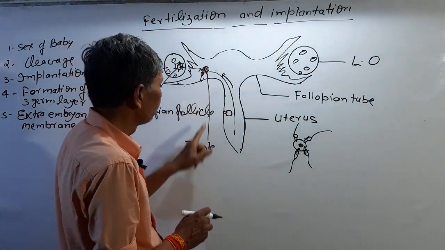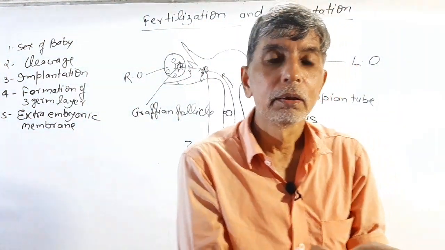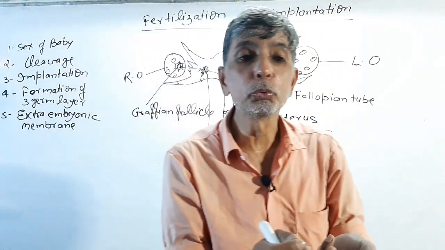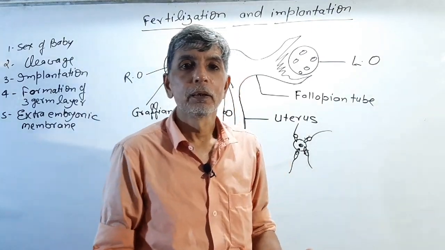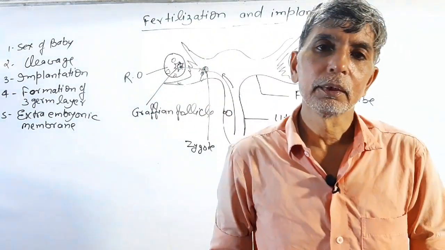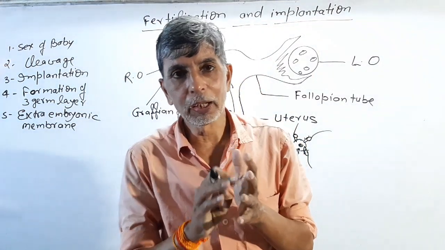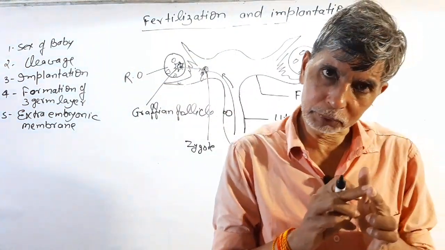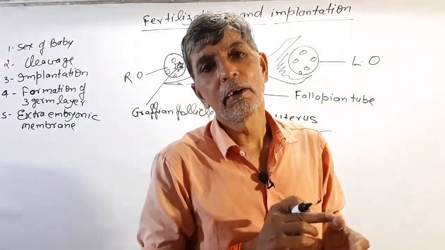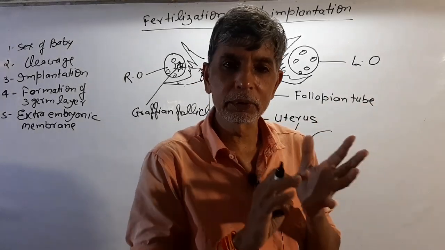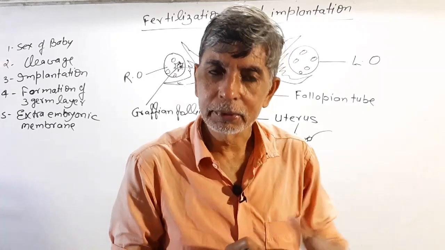The zygote undergoes mitotic division, then makes 2 cells, then 4 cells, 8 cells, 32 cells, and many cells, a group of cells. That stage is called morula. Embryonic development has many stages: morula, blastula, gastrula, formation of 3 germ layers, then organogenesis, and then the organism is made. This is the system: first cell, then tissue, then organ, organ system, then organism.